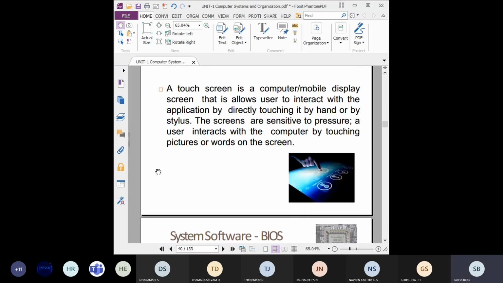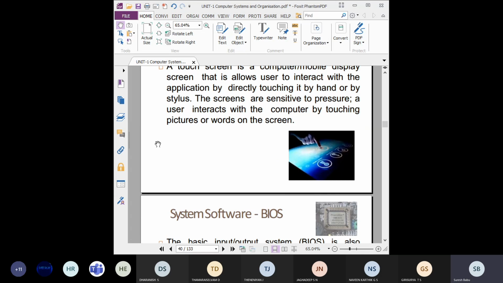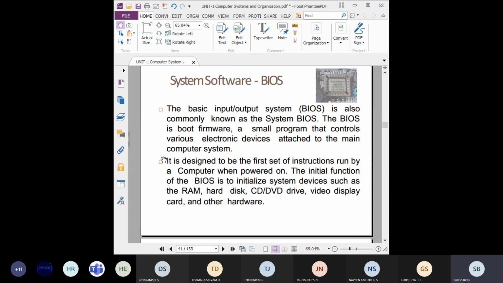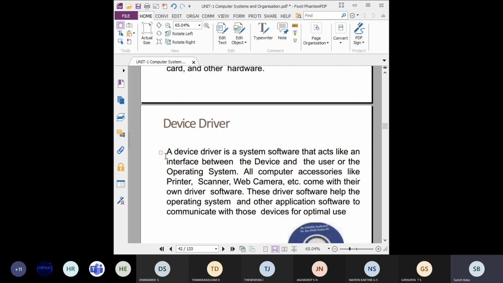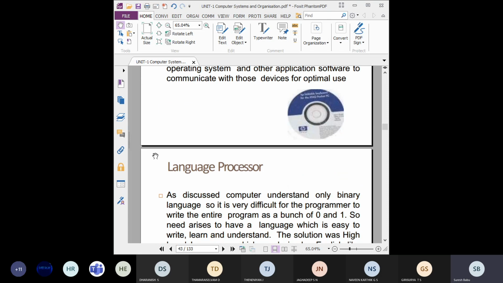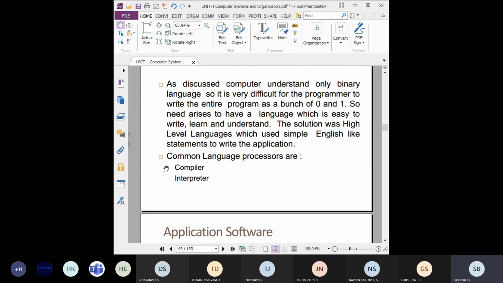Then the touch screen interface is also there. With a touch screen, it acts as both an input and an output device. It uses a sensor and pressure. Then BIOS software stores something to control the devices. Then what is a device driver? Some software. Language processors are very, very important.